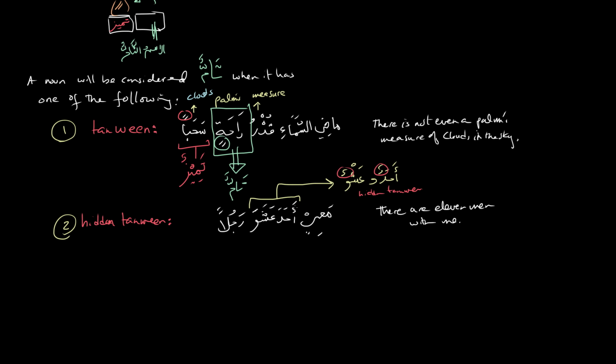Ma'i ahadun wa ashrun rajulan. Because those are hidden, this is then the tamiz. That's the tamiz for ahadun wa ashrun, which is taam. So that's the second scenario.